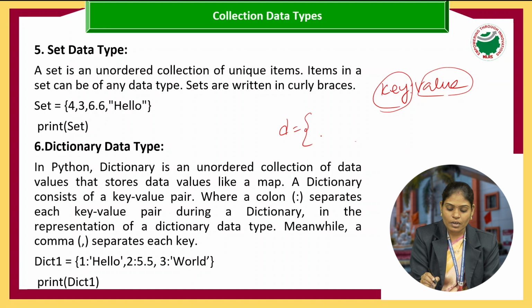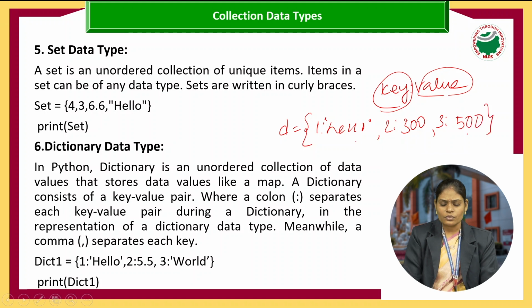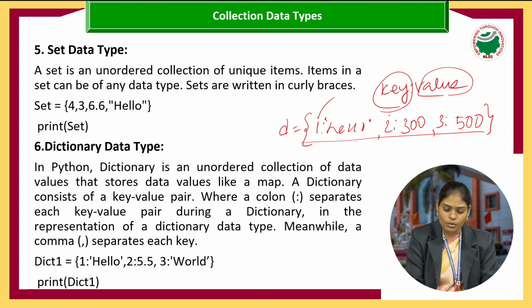Suppose I am writing d equals 1: hello, 2: 300, and 3: 500. So these are the values I am representing in a dictionary. These 1, 2 and 3 are the keys, and hello, 300 and 500 are the values.